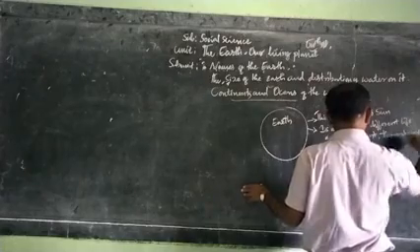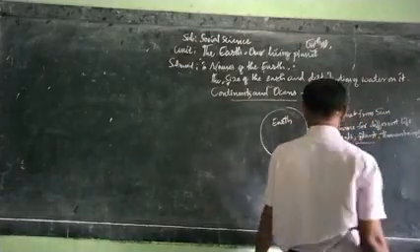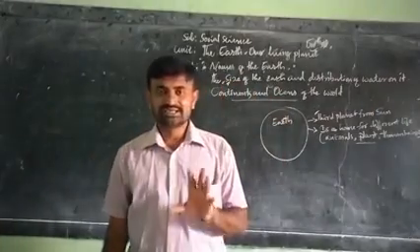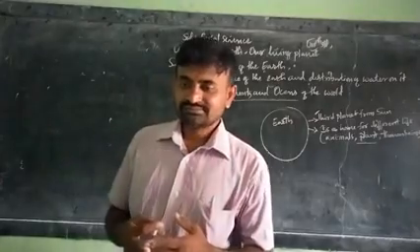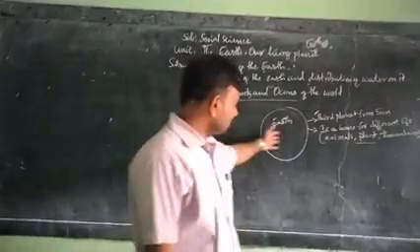See, dear students, all these lives are living on the earth only. And why are all these lives here?